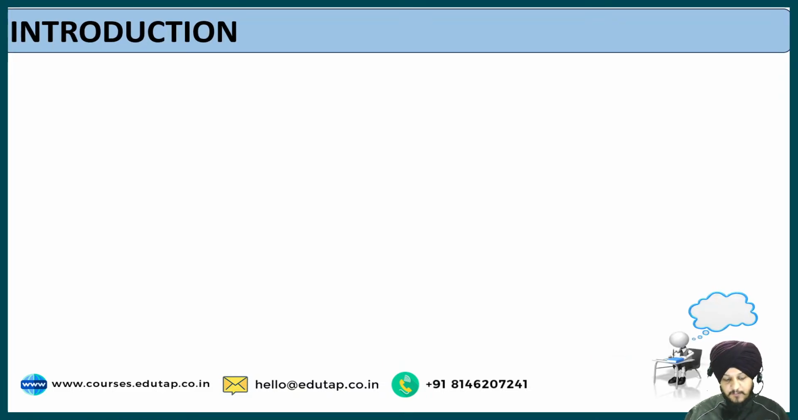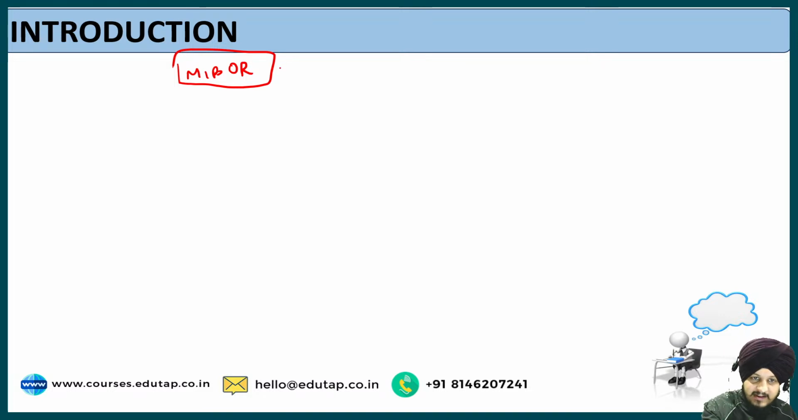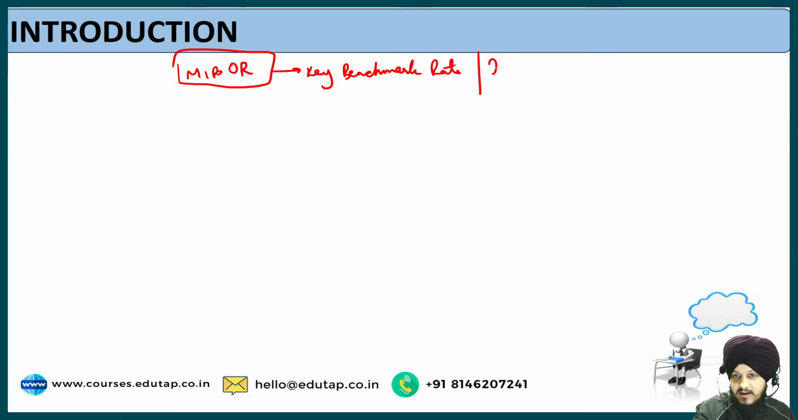So basically, the first question that would be there in your mind would be: what do we mean by MIBOR? MIBOR stands for Mumbai Interbank Outright Rate. And what is the significance of this MIBOR? Basically, it is the key benchmark rate for the interbank lending. So let us say there is a bank A and there is a bank B, and let us say this bank A, which is running short of funds, wants to avail a loan from the bank.